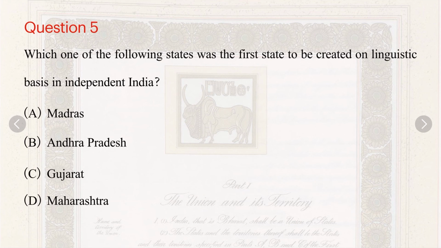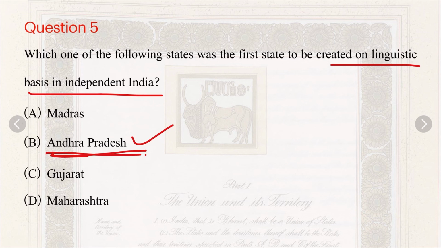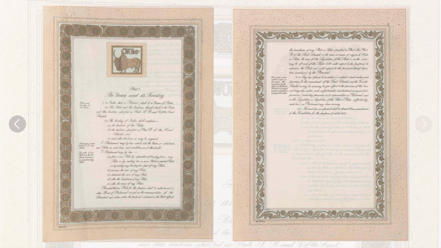Question number 5: which one of the following states was the first state to be created on a linguistic basis in independent India? This state was created on the basis of the Telugu language, and that state is Andhra Pradesh. Andhra Pradesh was created under the States Reorganization Act. So Andhra Pradesh was the first state created on a linguistic basis in independent India after 1947. And here is the original copy of Articles 1 to 4. So basically these are Articles 1 to 4.